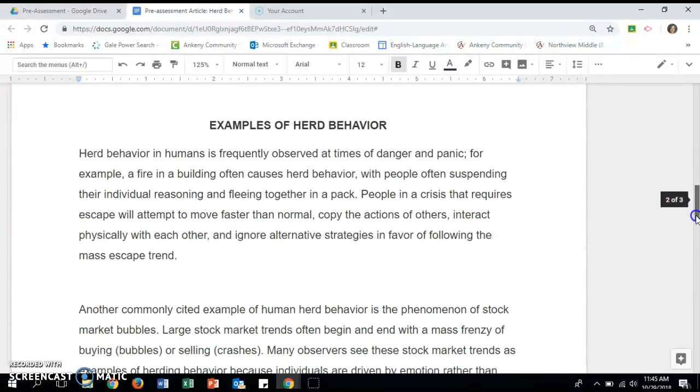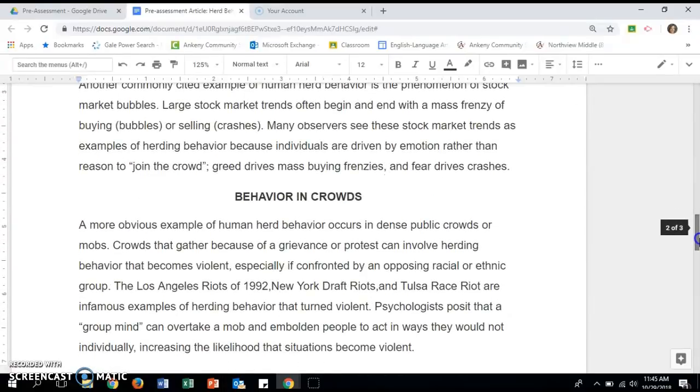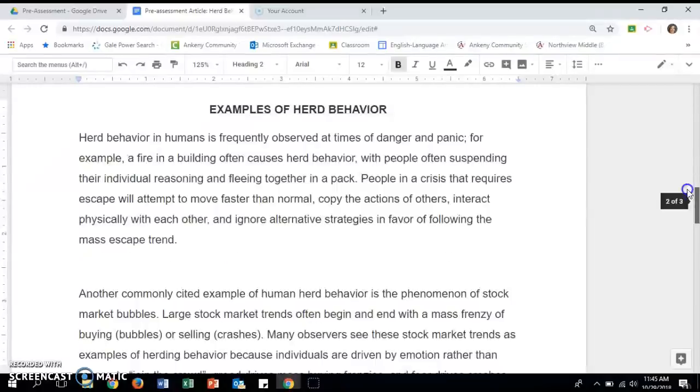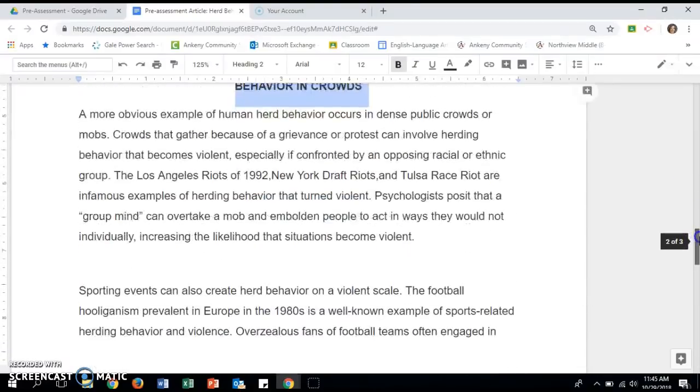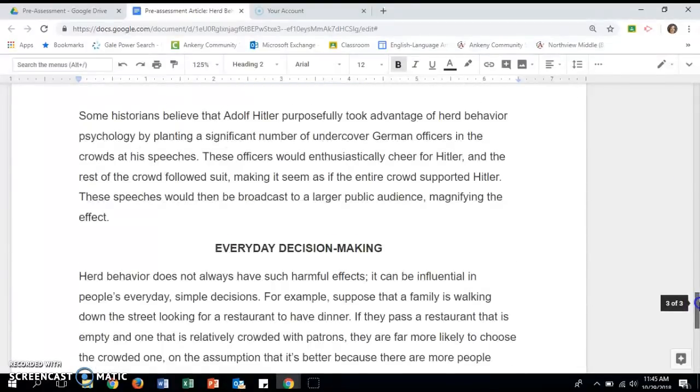But here, I think that the section of the article that includes examples could help me answer the question. So one thing I remember from this section is that in a situation of danger or panic, many humans then engage in herd behavior. And then there's several examples about how humans behave in crowds. And so what both of these examples have in common, the situation of danger and panic and then crowds, is that basically humans are strongly influenced by the people around them.